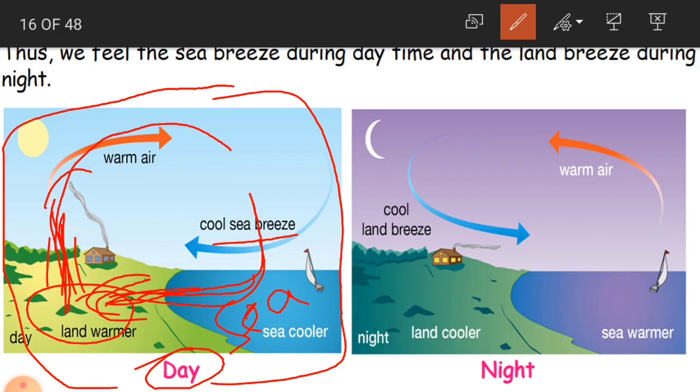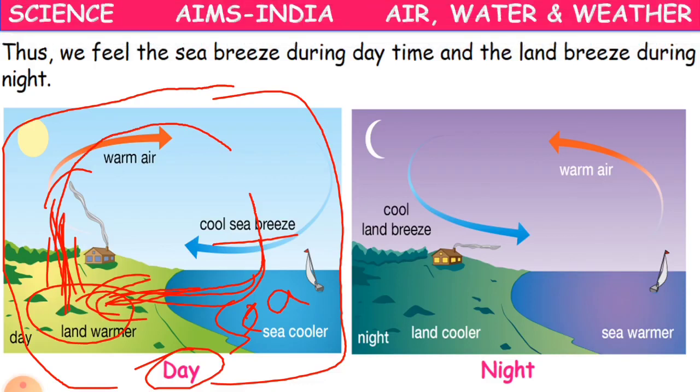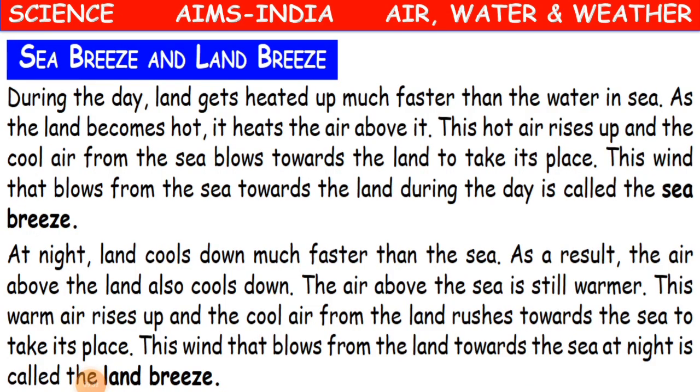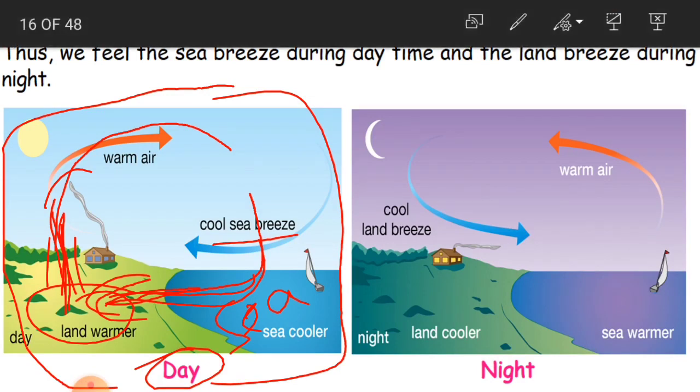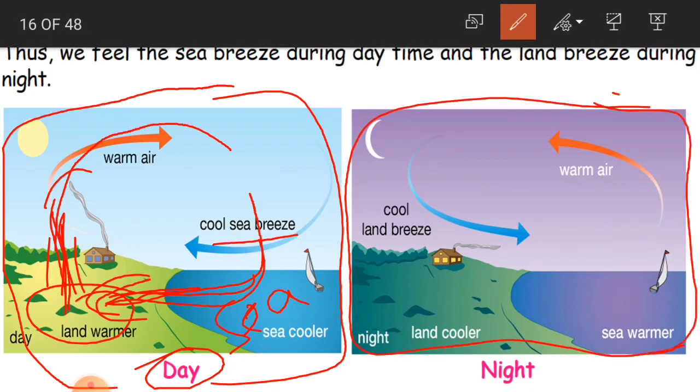Okay children, and now if you see here in our text, again what is that? Yes, here again you can see about the land breeze. That is the land breeze. It is in the night. So here what is happening? Land cools down much faster, as we said. Land cools down much faster than the sea.